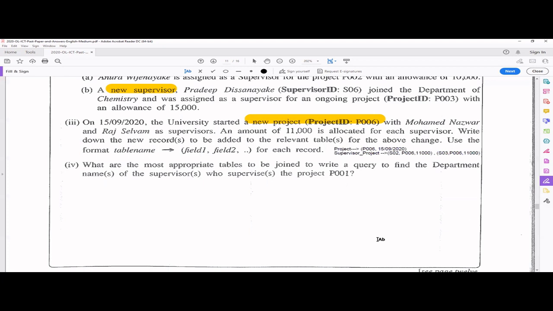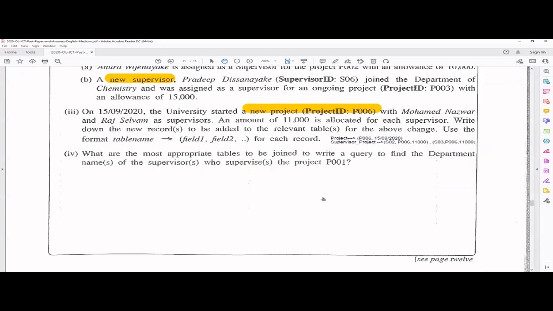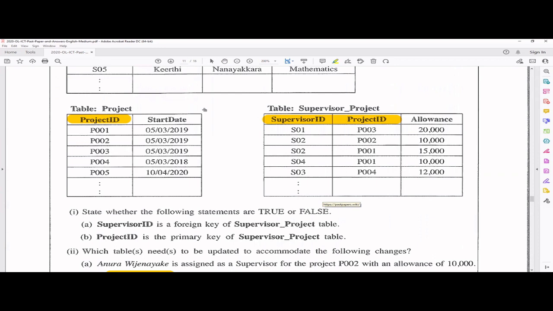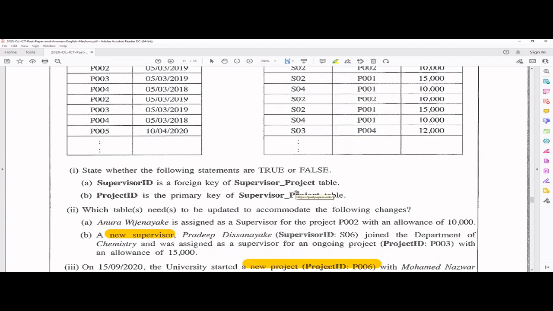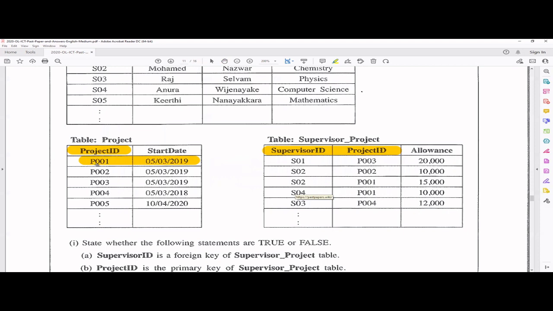Okay. Next one. What are the most appropriate tables to be joined to write a query to find the department names of the supervisors who supervise the project P001? So P001, this is the project, right? We have to find who are the supervisors, and actually we have to find the department of that particular supervisor. So for that, we have to find who are the supervisors for this project. So these are the supervisors, right? These two are the supervisors.